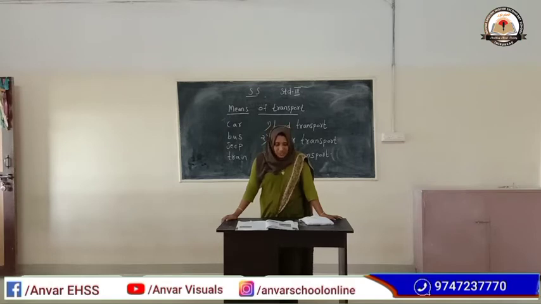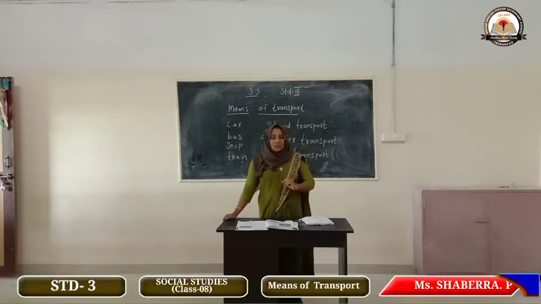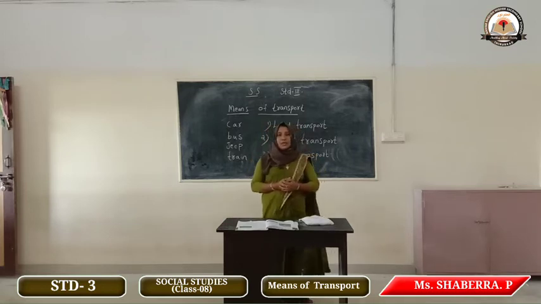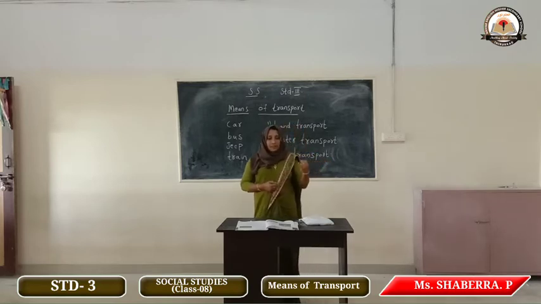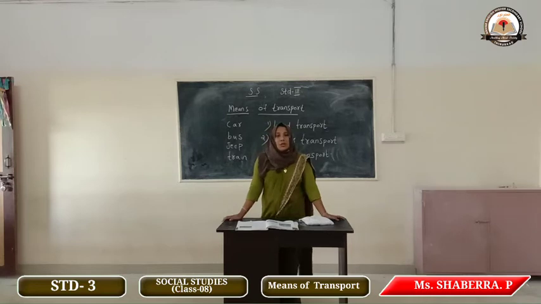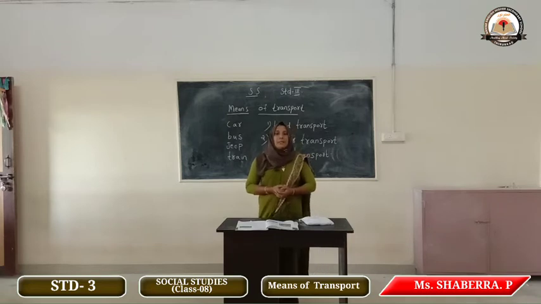Even today, in some areas, people use animals to travel or to carry goods from one place to another, like bullock carts, camels, tonga, etc. These animals are also called beasts of burden.